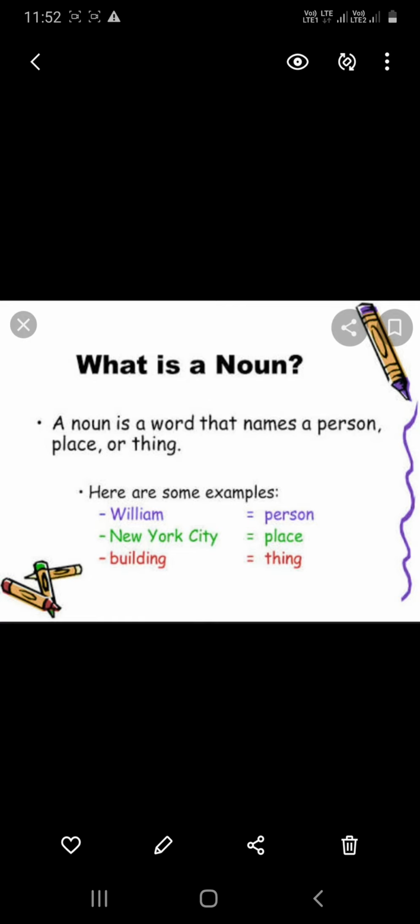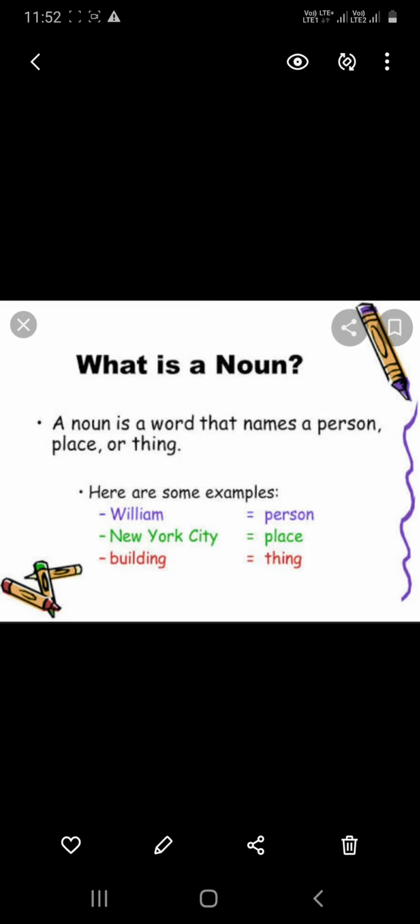Example, name of a person in the sense we can have John, William, and name of a place you can say Medak, New York City. Thing, it can be a box, pencil, anything. So a noun is a naming word where we are giving a name to a person or a city or a particular thing.